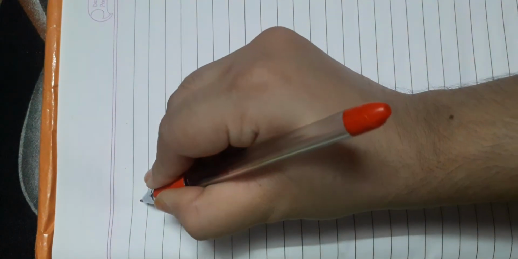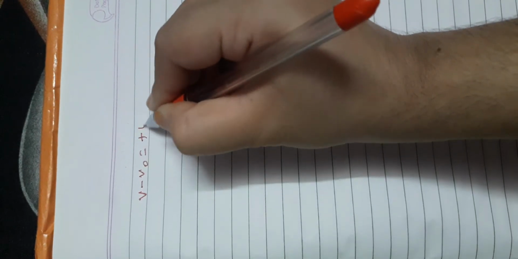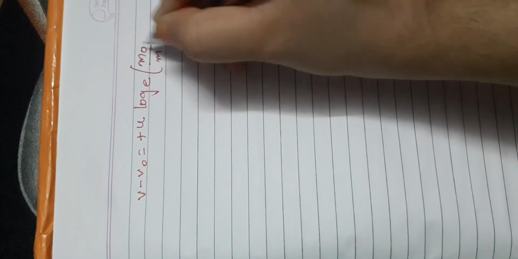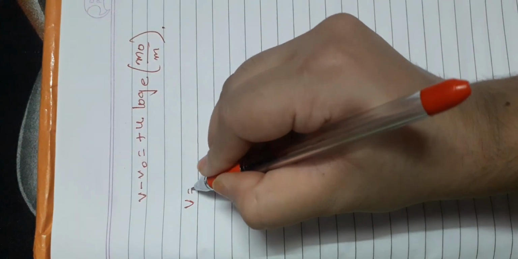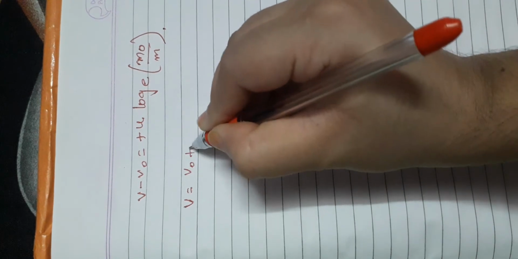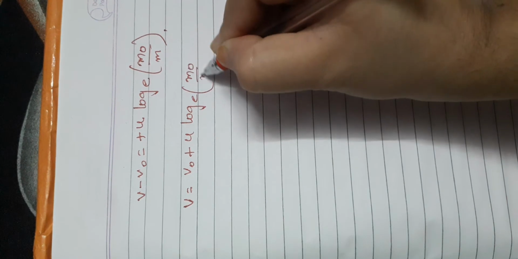So this is the continuation of the video part 1, where we were doing rocket propulsion, the system of variable mass. The equation which we got in the last lecture is v minus v naught equals plus u log base e m naught upon m. This is the equation for the velocity of the rocket. If I bring v naught here, our final velocity equation can be written as v equals v naught plus u log base e m naught upon m.